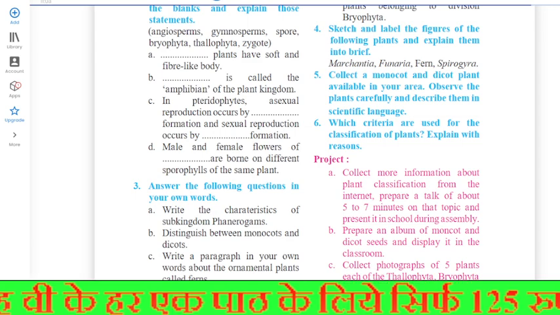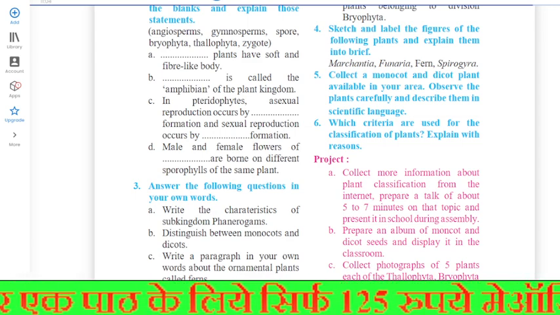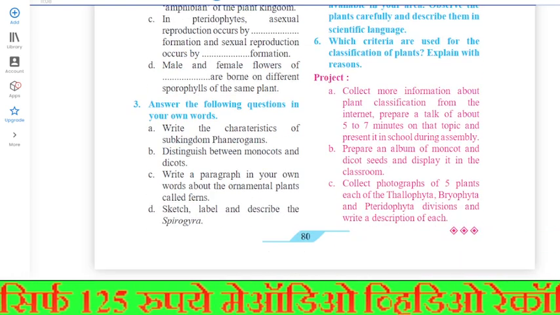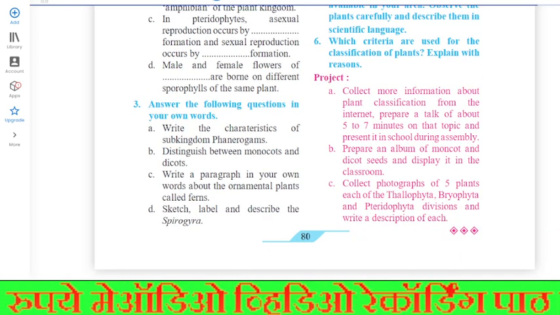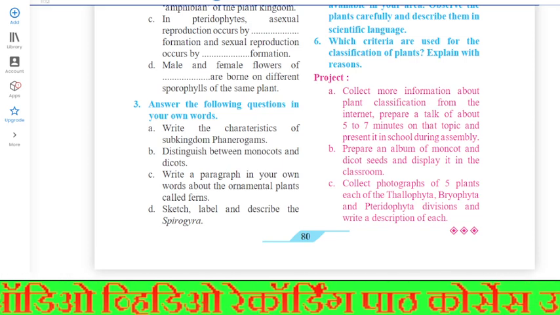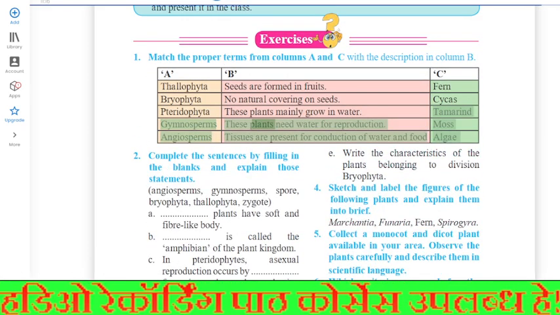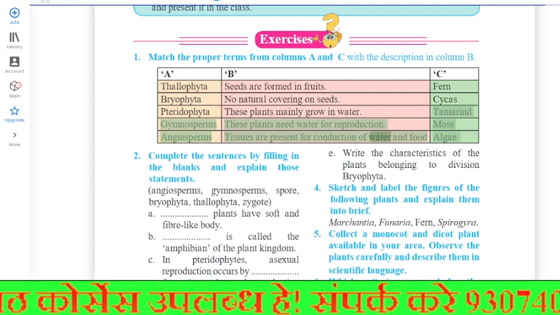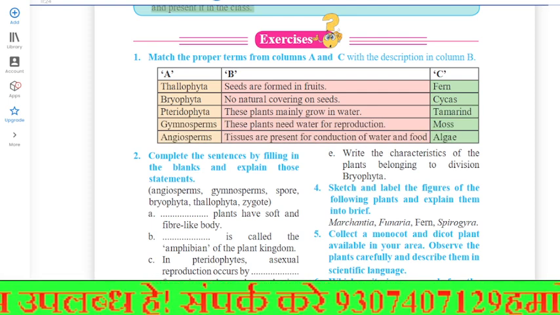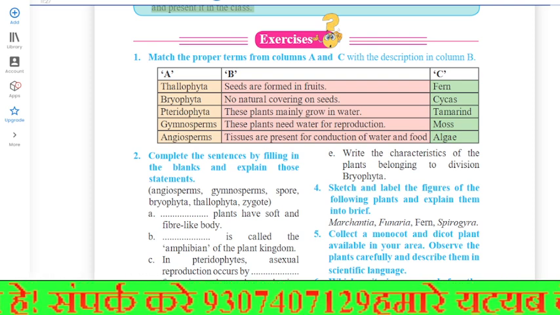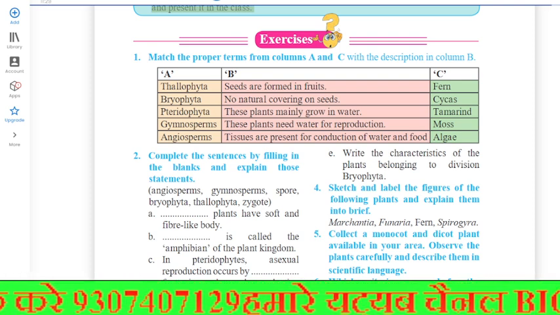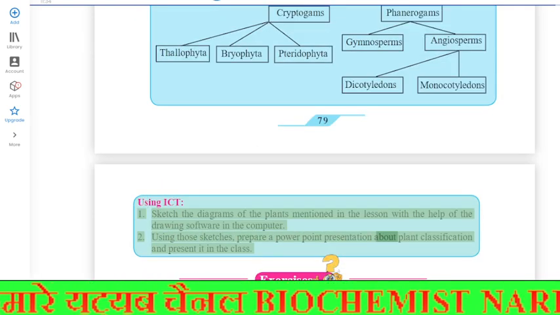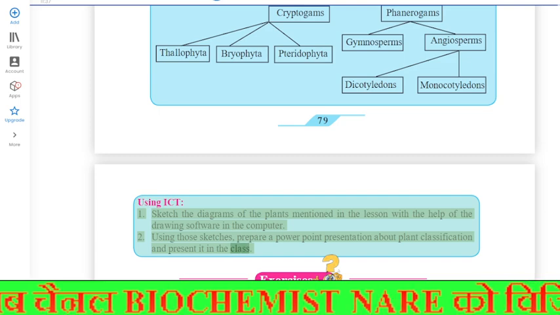A. B. C. Thallophyta: seeds are formed in fruits. Fern, bryophyte: no natural covering on seeds. Cycas, pteridophyta: these plants mainly grow in water. Tamarind, gymnosperms: these plants need water for reproduction. Moss, angiosperms: tissues are present for conduction of water and food. Algae. 1. Sketch the diagrams of the plants mentioned in the lesson with the help of drawing software in the computer. 2. Using those sketches, prepare a PowerPoint presentation about plant classification and present it in the class.